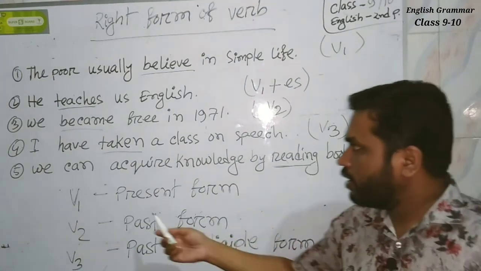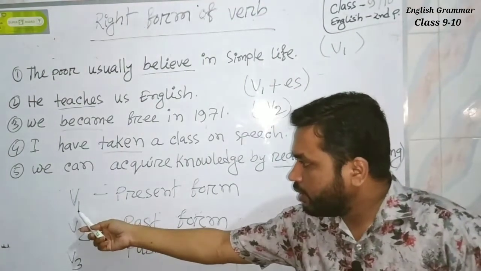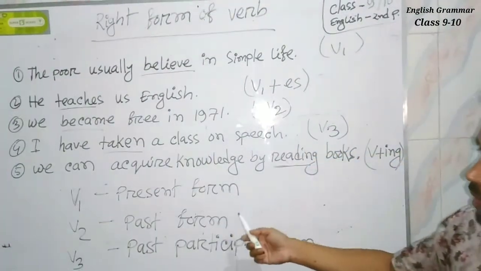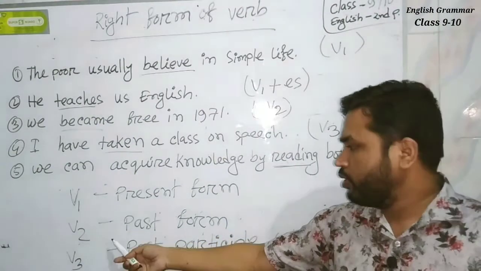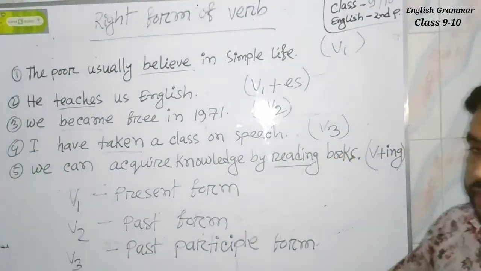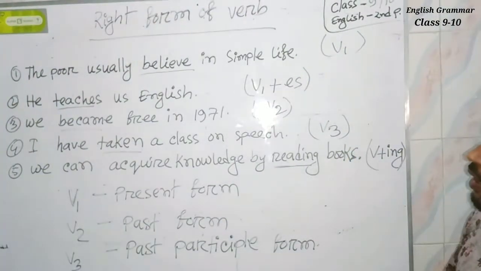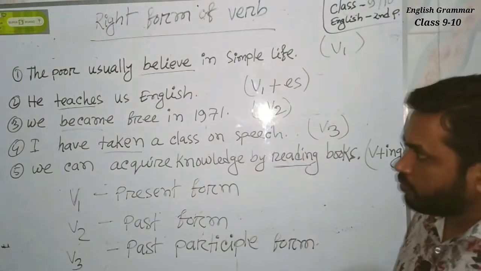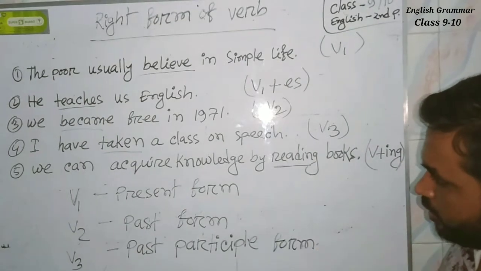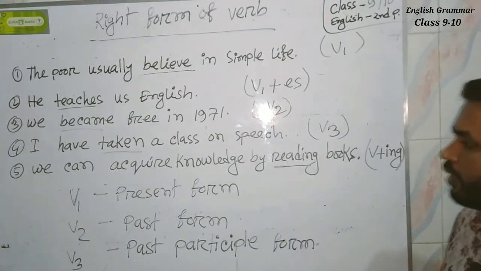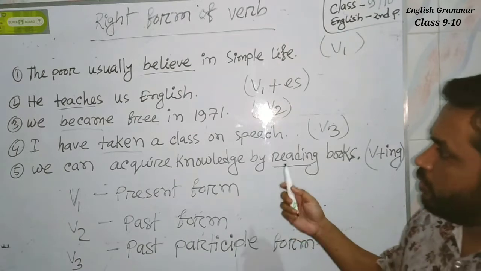For your clear understanding, B1 means present form of the verb, B2 means past form of the verb, and B3 means past participle form of the verb. So through the sentences we have come to know that verbs are used in these ways.